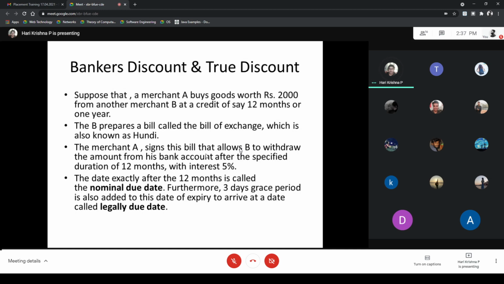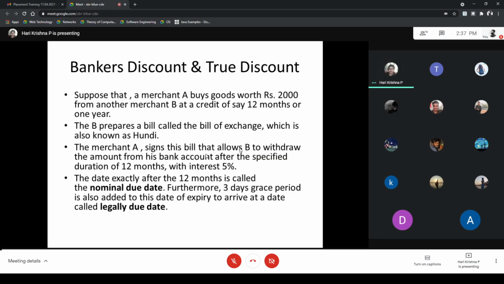Suppose that a merchant A buys goods worth rupees 2000 from another merchant B on credit of, say, 12 months or 1 year. He can't pay now, so he takes it as credit and will pay after 1 year or 12 months. The whole worth of the product is 2000 rupees. So B prepares the bill called the bill of exchange.